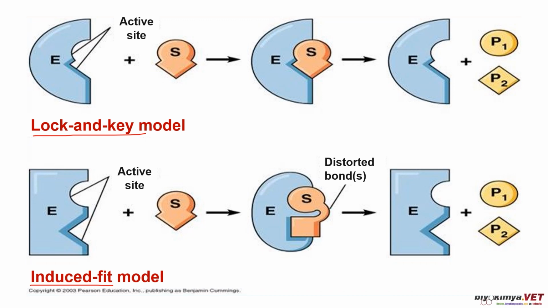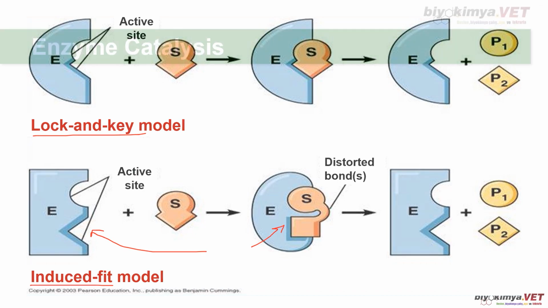And in the induced fit model, which may be more physiological, substrate binding to an active site causes a conformational change in the enzyme. Look at the illustration and compare the initial state and the state where the enzyme-substrate complex forms, resulting in a complete fit between the enzyme and substrate at all active sites. We can say there is a kind of analogy to a sock taking the shape of a foot in the induced fit model. We continue with other factors which have an effect on enzyme activity or catalytic activity.